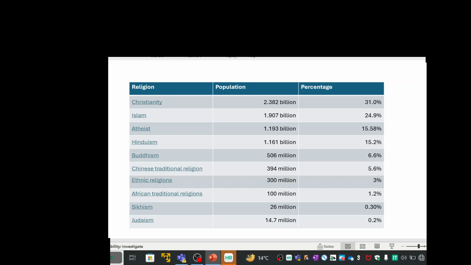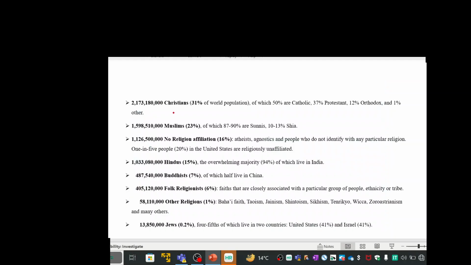So we know the different religions and their percentage of the population. Now, in this slide we are dividing that population based on different sects. This data is as of 2010 because later data is not present yet. The total Christian population is 31% of the world population. Out of that 31%, 50% is Catholic, 37% is Protestant, and 12% is Orthodox.